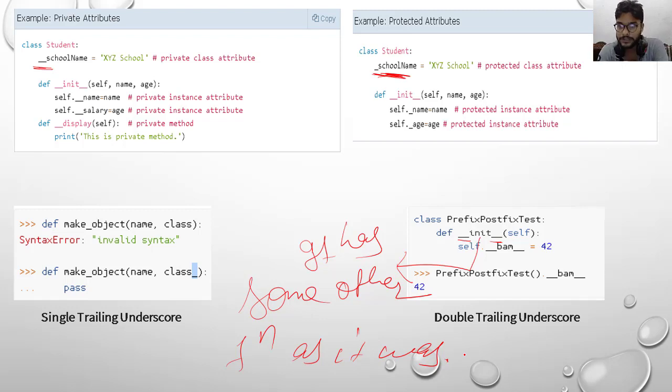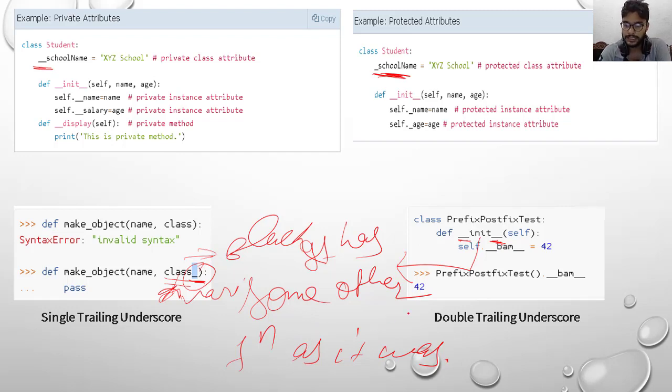Here it has some other function. Now here class is a keyword, but when we use one underscore, this line is not green, it is simply black. So we can use class as a variable by using just one underscore, and when double underscores are used with a keyword, it has some other function as it was.